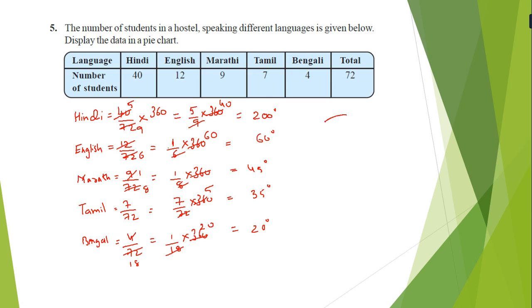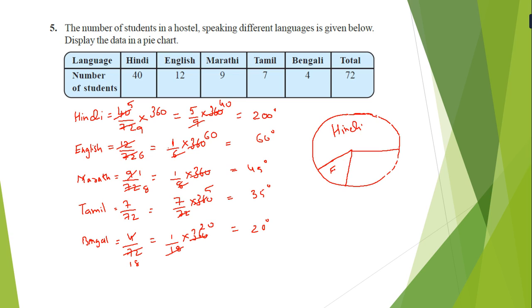So we draw one circle, and 200 degree, 1, 2, 3, 4 and 5 parts we have to draw. Draw a straight line, then make a right angle here. Now the angle is 200, so it is greater than 180, so we have to draw like that. Afterward 60 degree, so we make again 60 degree.